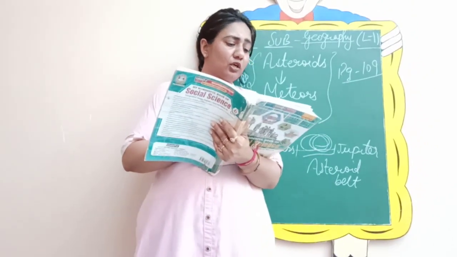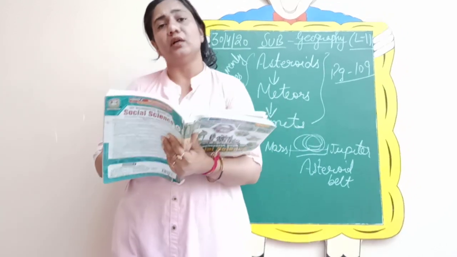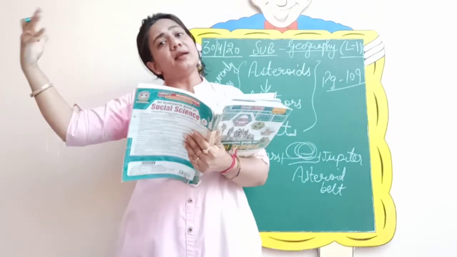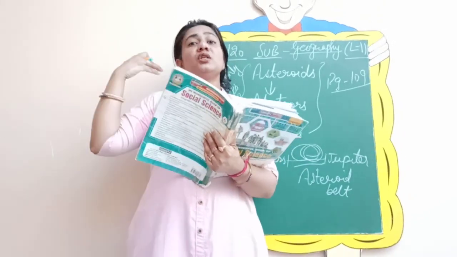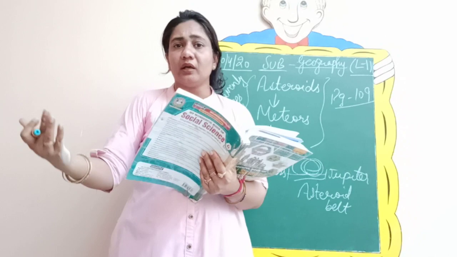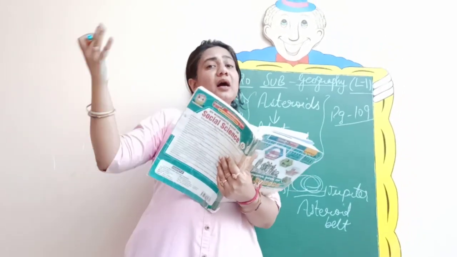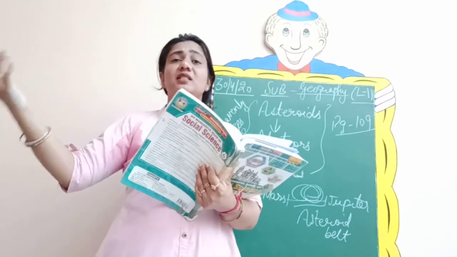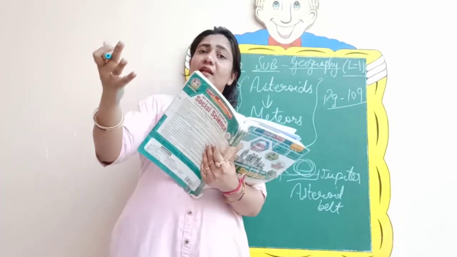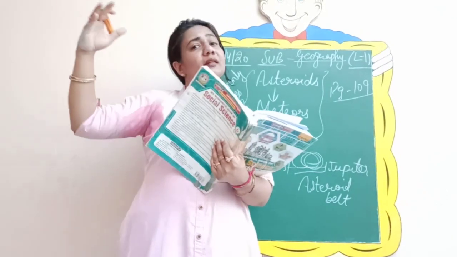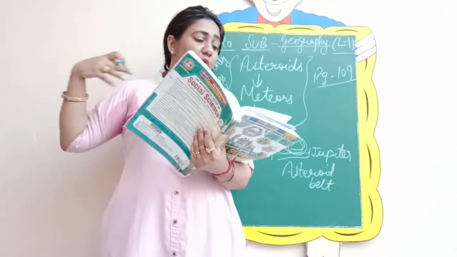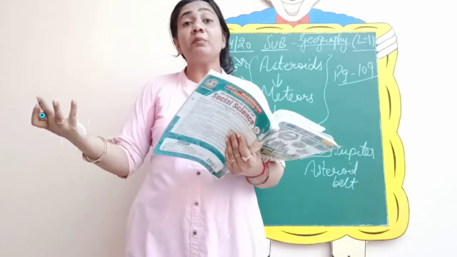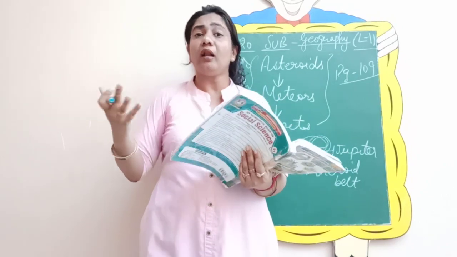The unburned part of a meteor that reaches the surface of the earth is known as what? Now I have told you some part is burned up and some part is left unburned. So in the home also, when you try to burn a coal, you might have seen that some part of the coal is burned and some part remains unburned. So this is the same case with the meteor. The part that is burned is turned into ashes and the part which is left unburned, what is that called? Is it called nebula, asteroid, or meteorite? Yes, it is called meteorite.